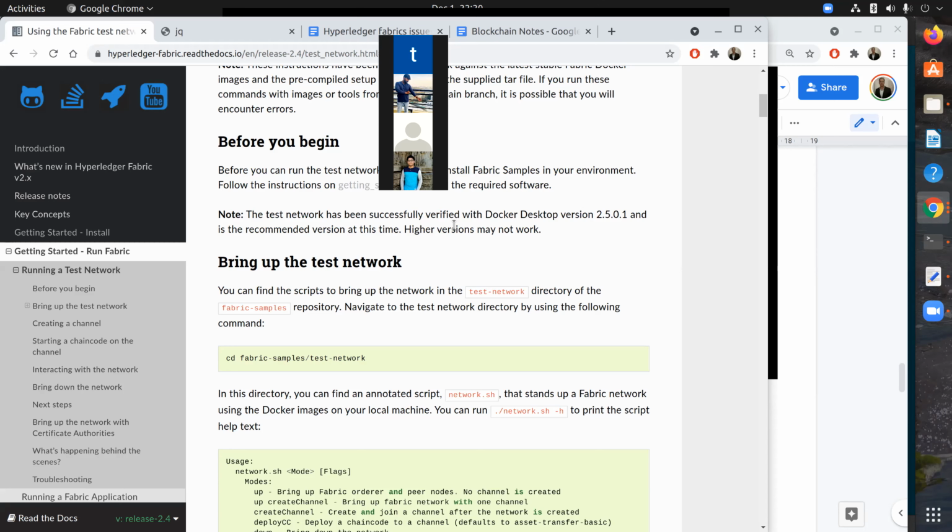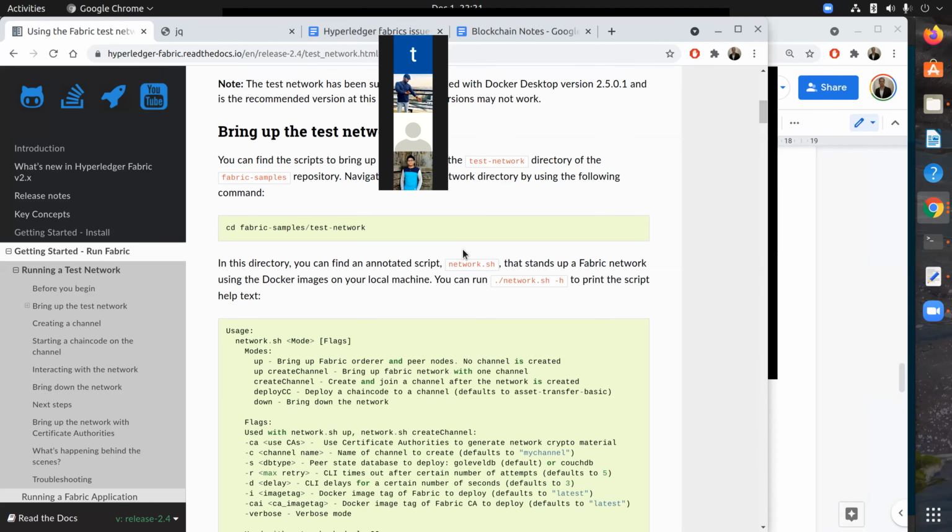And we'll also need another service which will sequence all the transactions in a block and add it to the blockchain. That service is called the ordering service. So we need organizations, we need peers, we need MSP, we need the ordering service, and we'll need CA. Now, all these things are actually available in the test network which Hyperledger Fabric provides.